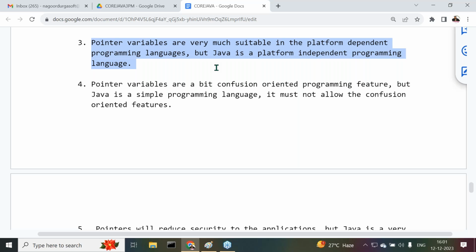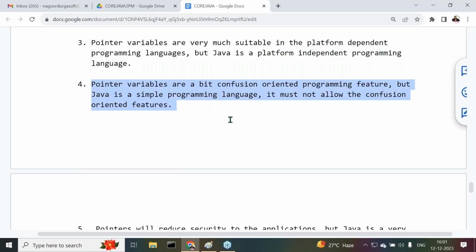Now tell me, C and C++ are what? Platform dependent, where pointers are suitable. Pointers are required. But Java is what there? A platform independent programming language. Pointer variables are a bit confusion oriented programming feature. C and C++ are a bit confusion oriented programming language only. They are not simple programming languages. But Java is what there? A simple programming language. It must not allow the confusion oriented features.